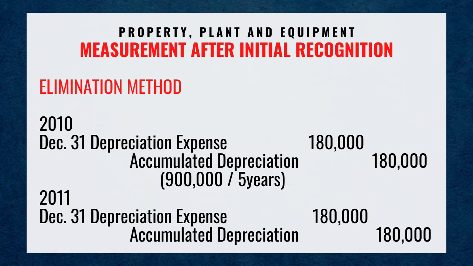On 2010, December 31st, debit depreciation expense for 180,000 pesos, credit accumulated depreciation 180,000 pesos, 900,000 pesos over 5 years. 2011, December 31st, debit depreciation expense 180,000 pesos, credit accumulated depreciation 180,000 pesos.